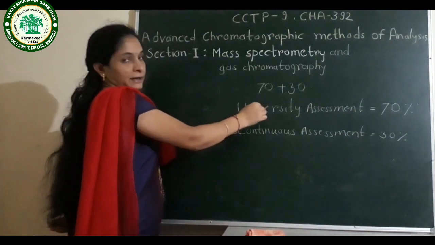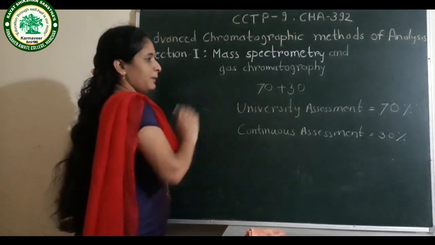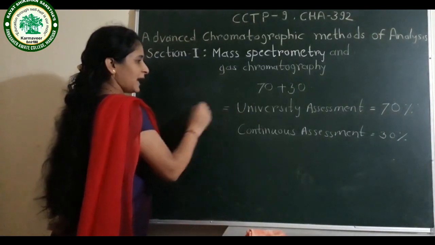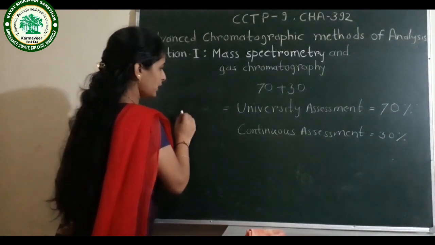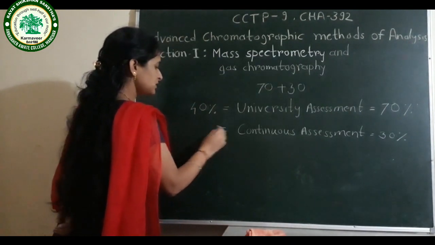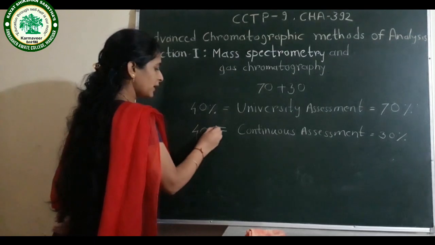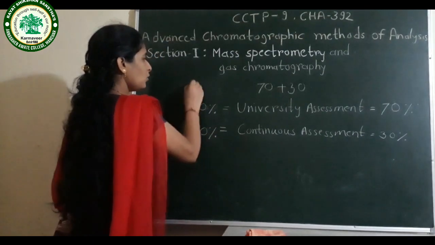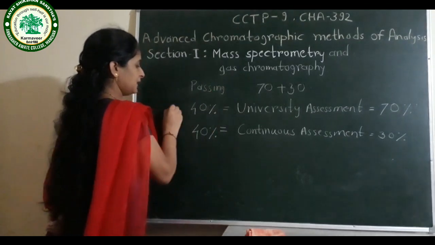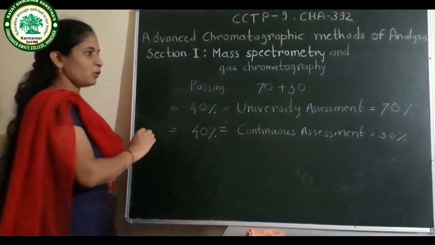This is the criteria for the paper. For passing the paper, for university assessment you have to get 40% marks, and for continuous assessment also you have to get 40% marks. This is the passing criteria, meaning how many marks you have to obtain.